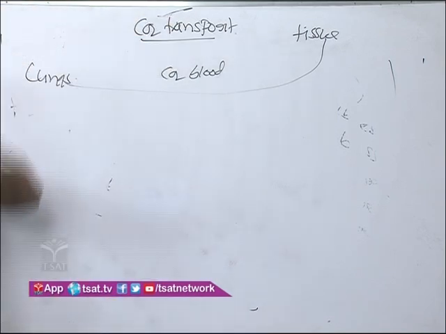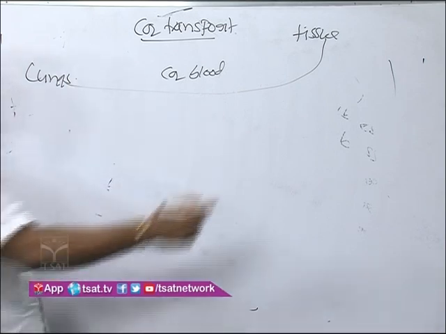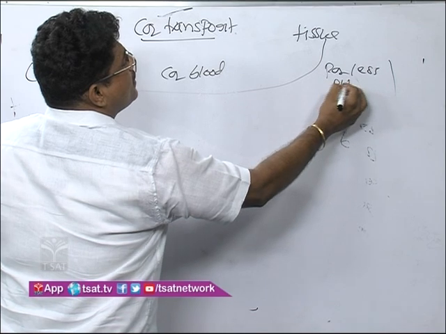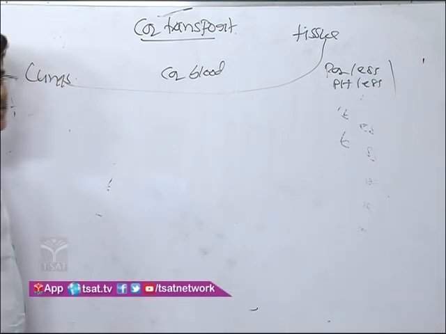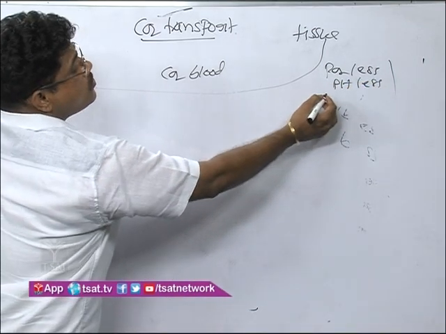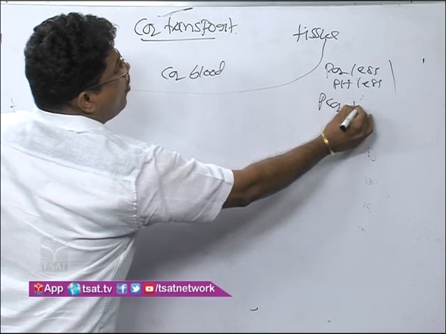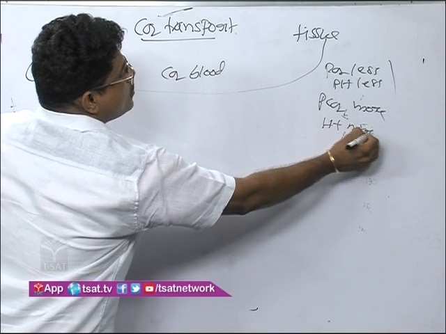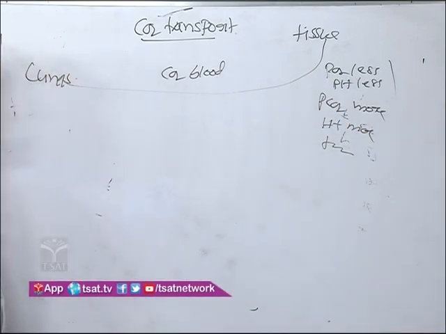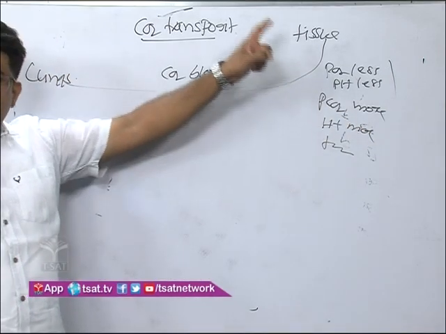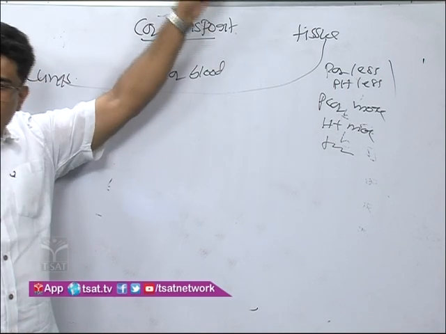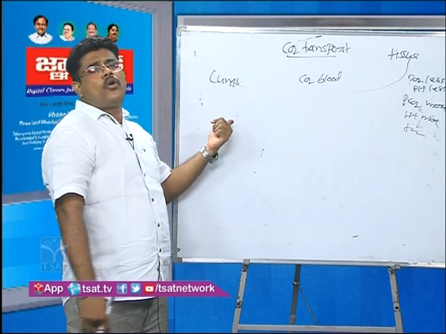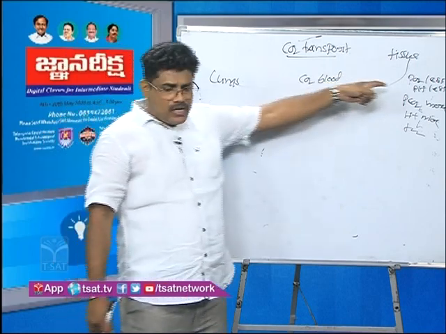So in the tissue area, what factors are there? You know, PO2 is less. pH is less. PCO2 is more. H plus is more. So temperature is more. Now these factors influence the carbon dioxide hemoglobin association. In this area, carbon dioxide hemoglobin is dissociated, here associated.